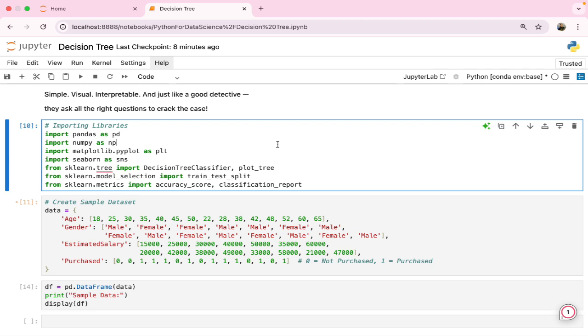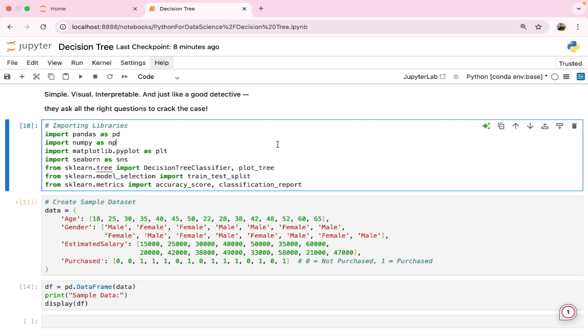These are rough things, not actual data sets, but in real life we are going to take files from different sources and connect them. So what I have done is created this sample data set, in which I have age, gender, estimated salary, and purchased. Purchased means if they are buying it, then it will be 1, and if they are not buying, then it will be 0.